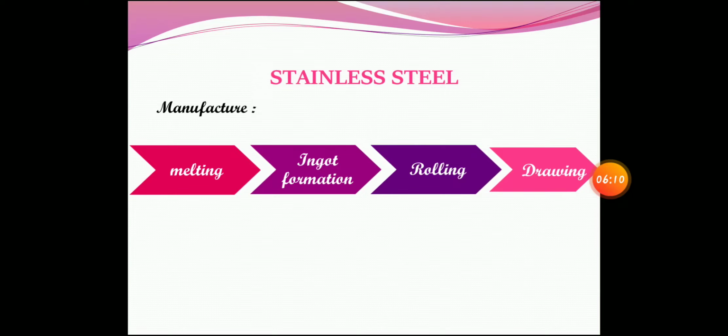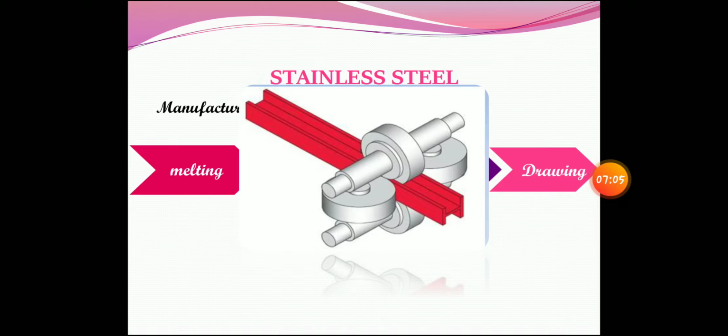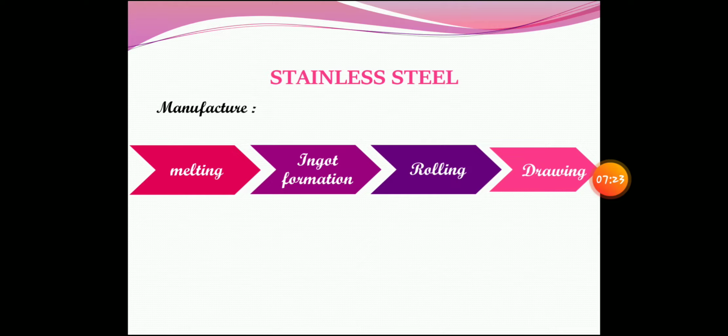You will have an ingot, so I'll show you how the melting happens. So this is melting, where you will fire it to a higher temperature and it will become molten lava and ingot formation, after which it is rolled. See the discs which are covering this particular ingot in all 3 dimensions. So depending upon the shape of the disc, you will get the shape of the ingot, which is drawn later into a particular wire or cylinder, whatever the shape the roller is. So this is the process: melting, ingot formation, rolling and drawing.